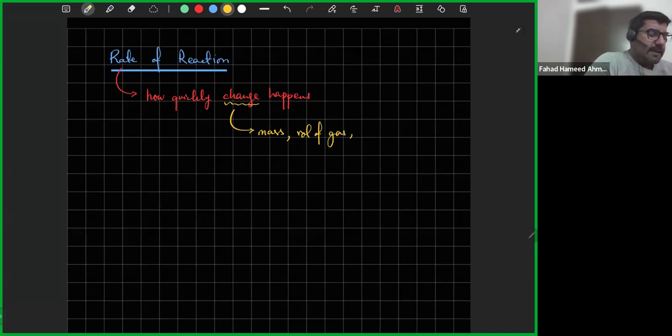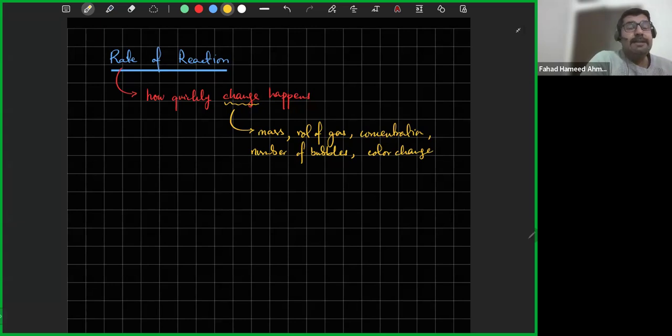What else could it be? The concentration could be changing. Lots and lots of things can be changing. It could be the number of bubbles that could be changing in the reaction. What else? It could be a color change as well. So how quickly does the color change? If it happens very quickly, the reaction is fast. If it happens very, very slowly, the reaction is going to be slow.